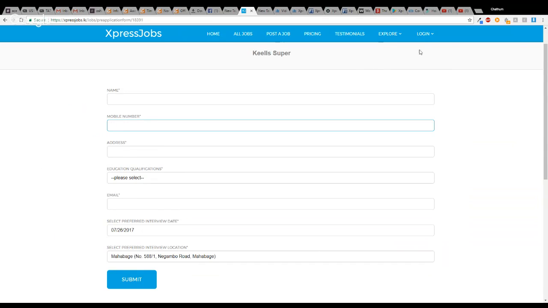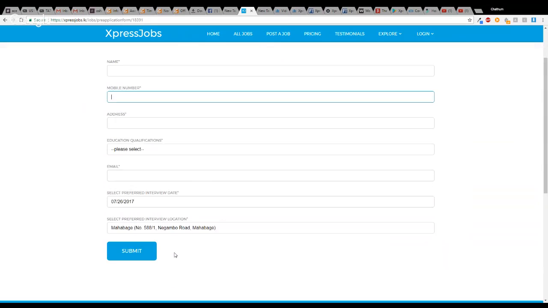And recruiters get a list of candidates along with their email addresses, and they have various human resources officials in their interview locations so they can interview the people.